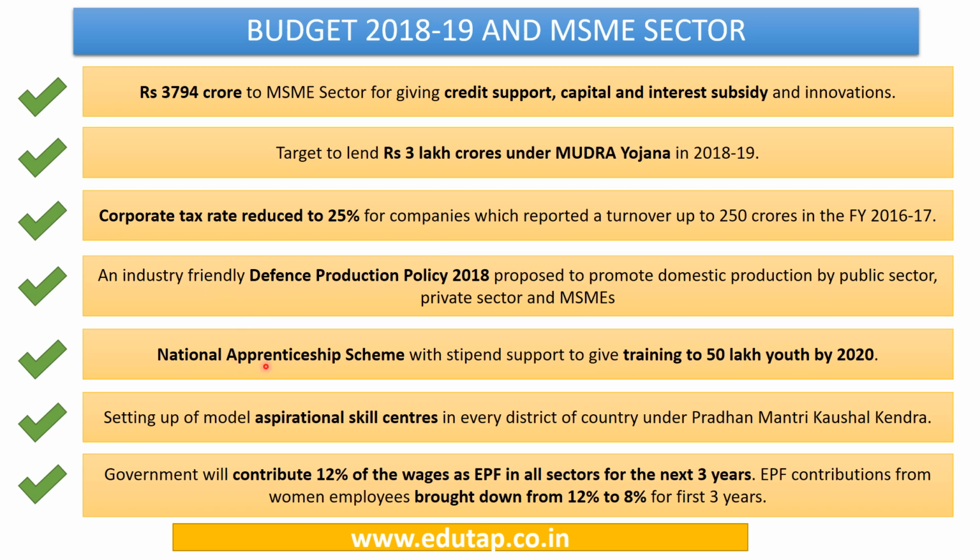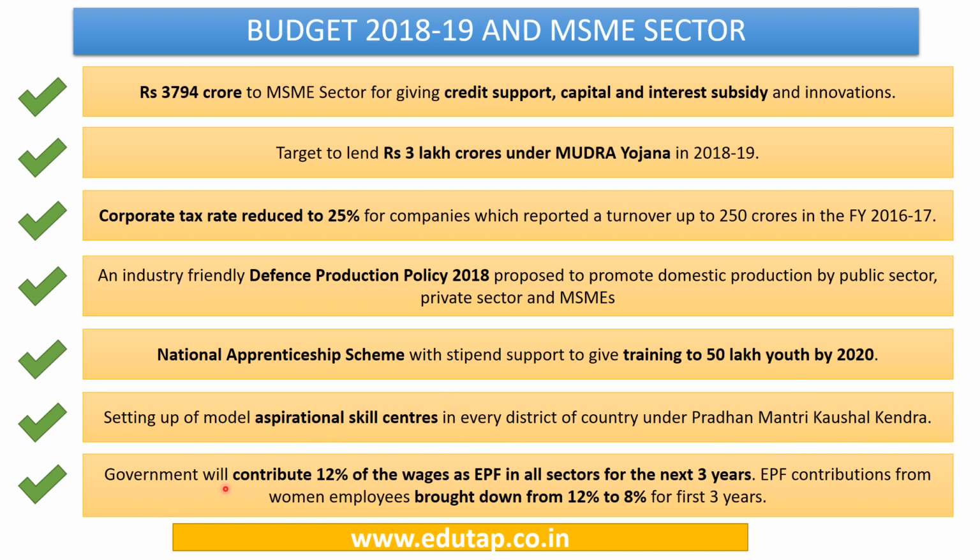A national apprenticeship scheme with a stipend support has been proposed to give training to 50 lakh youth by 2020. So this is again going to give a boost to the MSME sector because the trained youth are going to support the MSME sector. Also, it is proposed to set up model aspirational skill centers in every district of the country under the Pradhan Mantri Kaushal Kendra scheme. So aspirational skill centers are going to be set up.